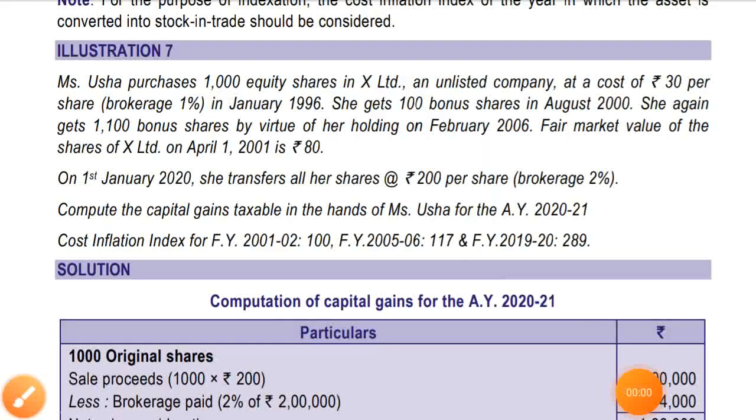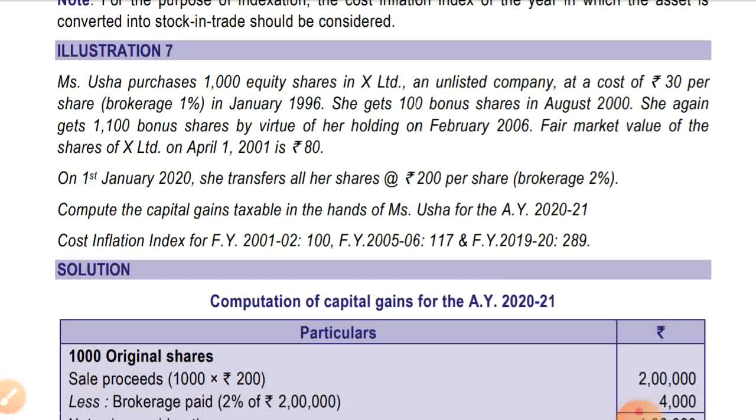Now let's start with illustration 7. Miss Usha purchased 1000 equity shares in X Limited, an unlisted company, at a cost of rupees 330 per share, brokerage 1%, in January 1996. She gets 100 bonus shares in August 2000. She again gets 1100 bonus shares by virtue of her holding in February 2006.